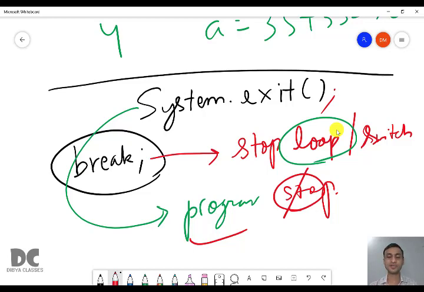It is a special, predefined function, which may be part of your short questions. You will not be using it in programming also. It will be part of a short question. You just have to remember how System.exit is used. I'll show you a small program of how System.exit is used. So you just have to remember System.exit is used to stop a program.